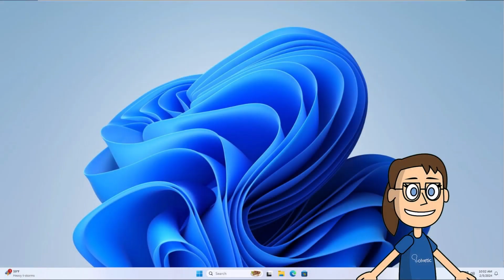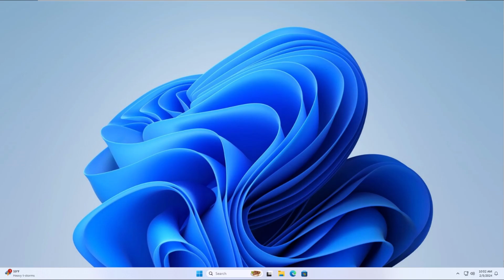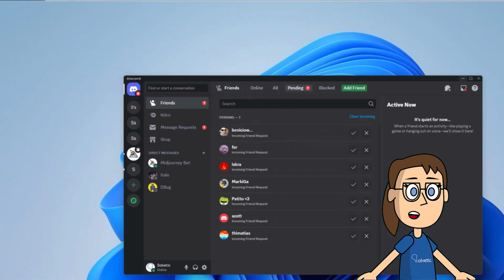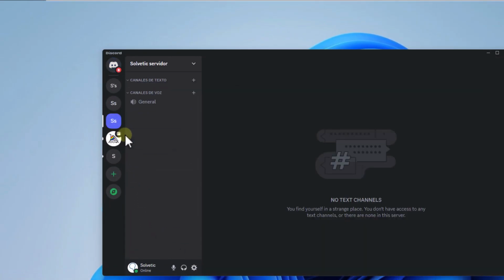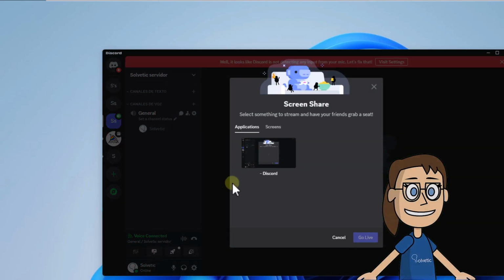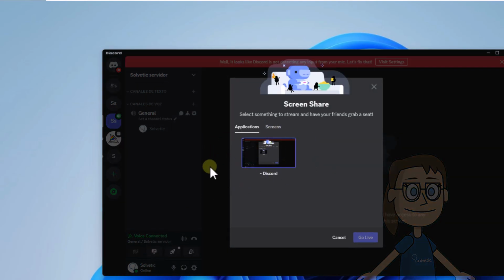Today in Solvetic, we will see how to fix Discord stream no sound. To start, open Discord, go to your server, select a voice channel, click Share Your Screen. After this, you can see what you are about to share.